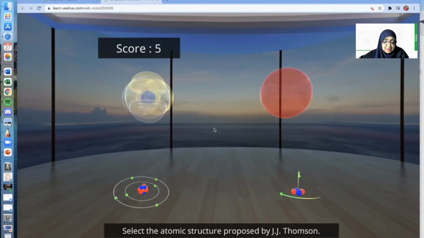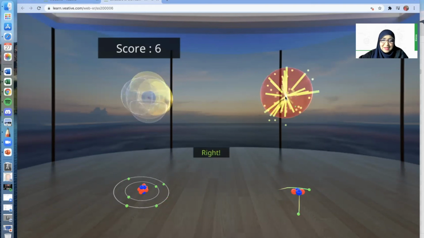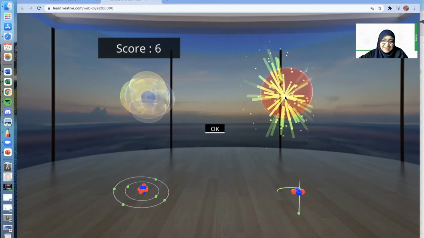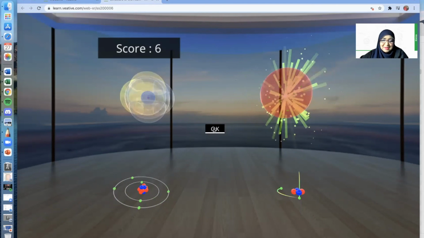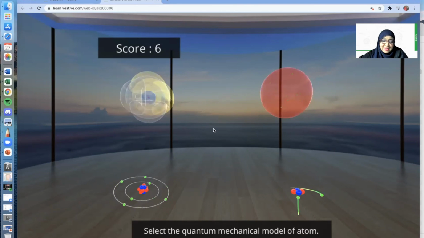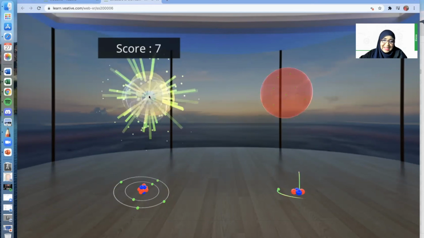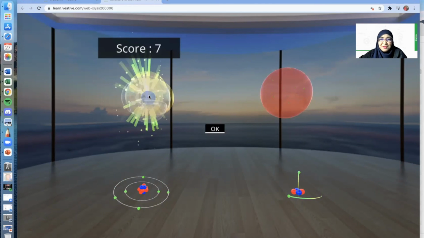Now, select the atomic structure proposed by J.J. Thomson. So obvious. Yes. Look at that, beautiful sparkles. Finally, the quantum mechanical model of an atom. Correct. Yay! I scored 7 out of 8.